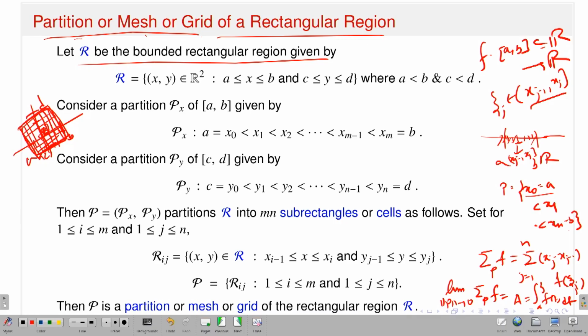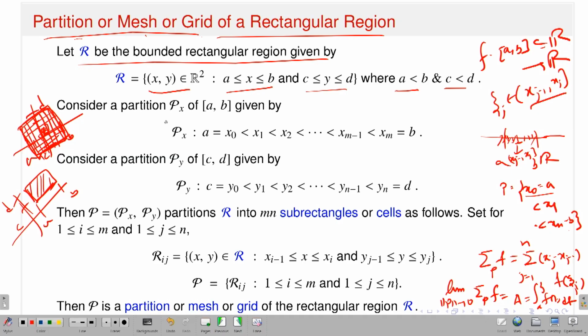So I am starting with a bounded rectangular region. That means the collection of all those points (x, y) in R², where x is running over [a, b] and y is running over [c, d], where a is strictly less than b and c is strictly less than d. So suppose this is my a, this is my b, this is my c, this is my d, then what will be my region? This is the region I am talking about.